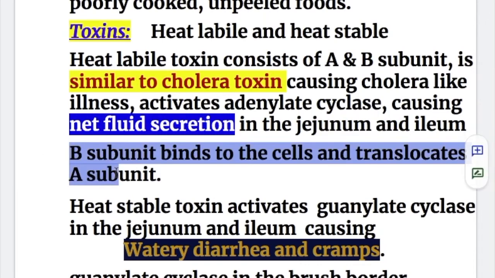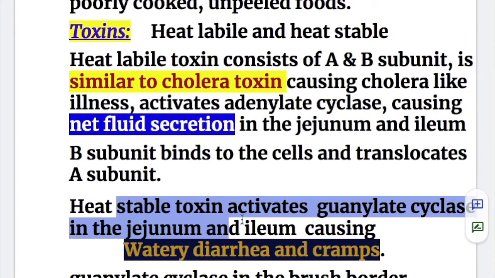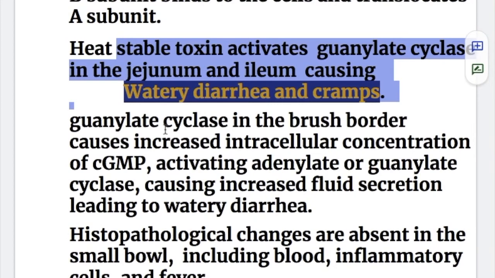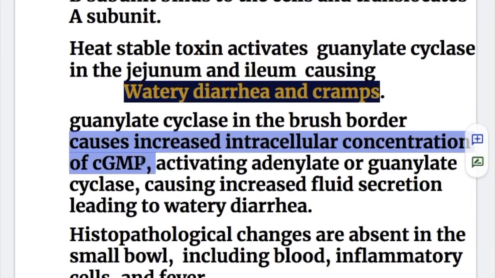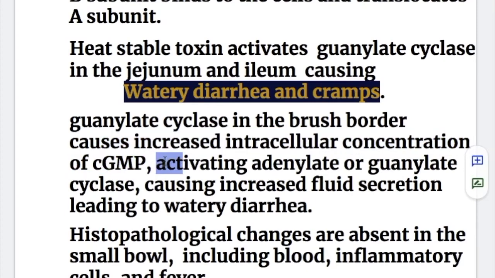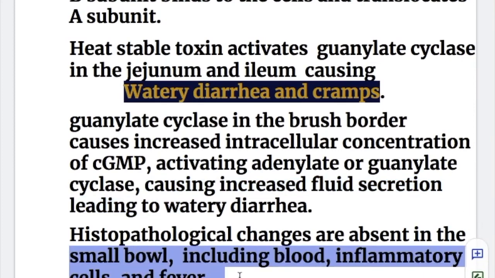The B subunit binds to the cell and translocates the A subunit, and the heat stable toxin activates guanylate cyclase in the jejunum and ileum, causing watery diarrhea and cramps. Guanylate cyclase in the brush borders causes increased intracellular concentration of cyclic GMP, causing increased fluid secretion, leading to watery diarrhea. Histopathological changes are absent in the small bowel, including blood, inflammatory cells, and fever.